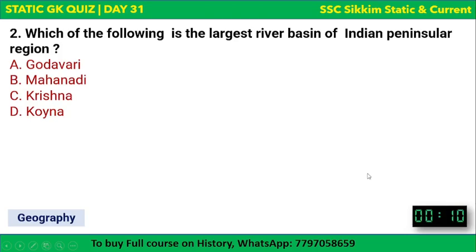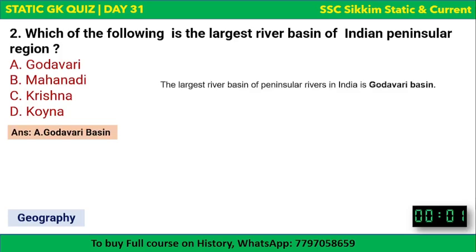Indian peninsular region. If you talk about whole India, it's the Ganga river basin, but of the Indian peninsular region only, the correct answer is Godavari basin. The largest basin of peninsular rivers in India is the Godavari basin.